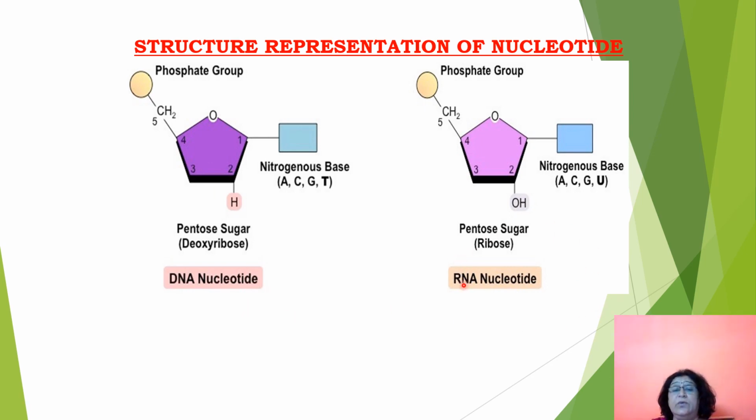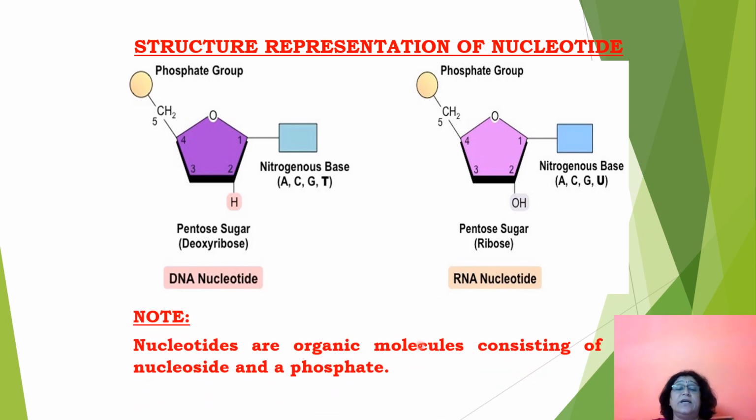While this RNA nucleotide is made up of pentose sugar, and on the first carbon it is linked to the nitrogenous base. The base can be adenine, guanine, cytosine or uracil, and on the fifth carbon it is linked to the phosphate group. So this is an RNA nucleotide. So nucleotides are organic molecules consisting of a nucleoside and a phosphate. What is a nucleoside? A nucleoside is made up of the sugar and the nitrogenous base, and this is linked to the phosphate group.